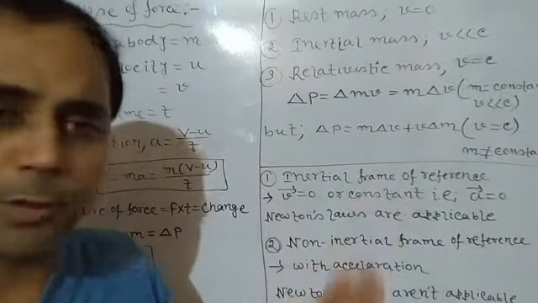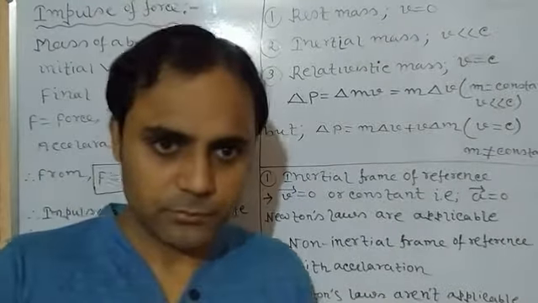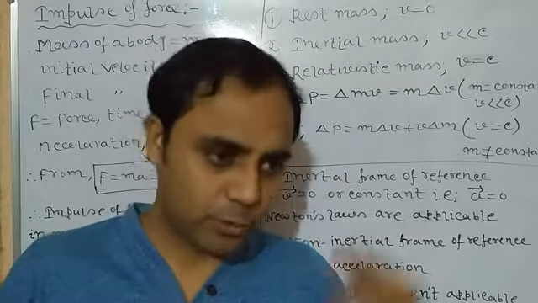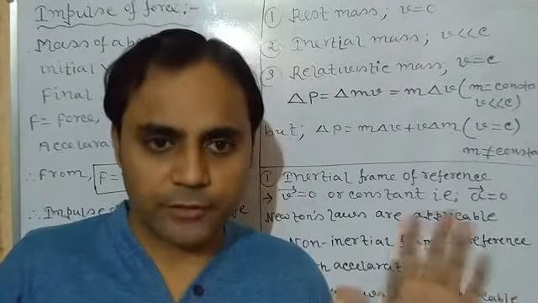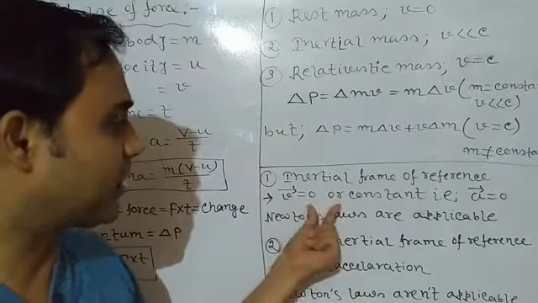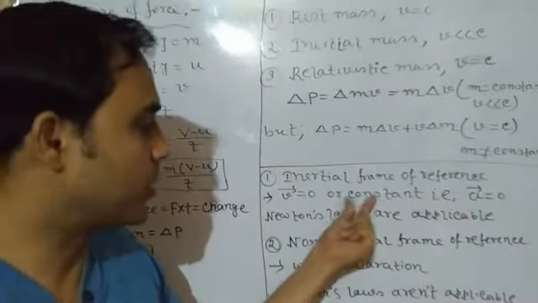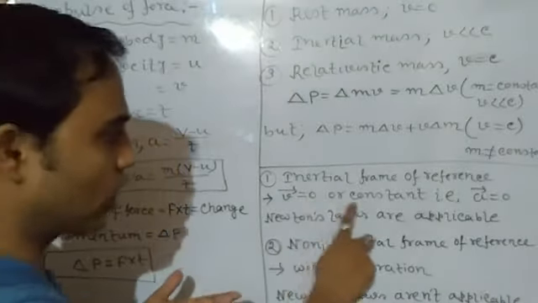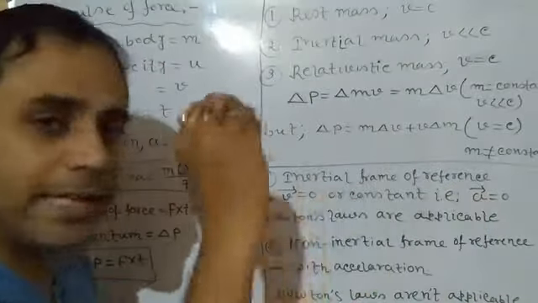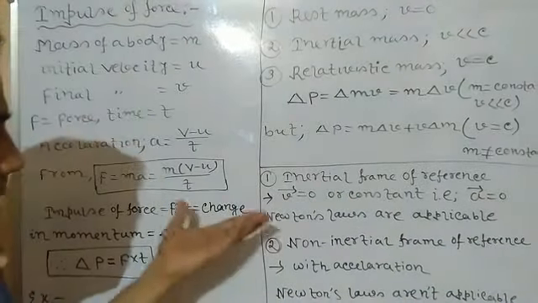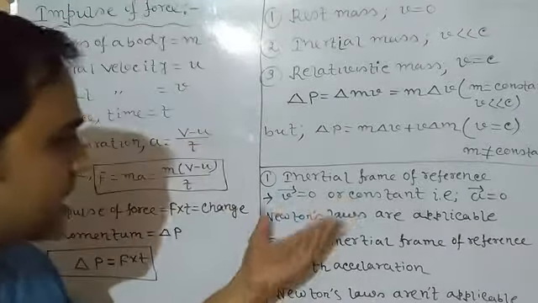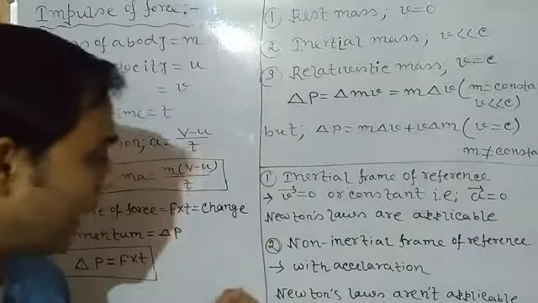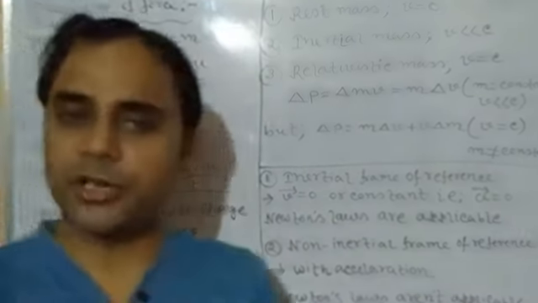Now what is inertial frame of reference? It means a frame of reference with respect to which we judge anything, that is the state of motion, the position, velocity of anything, if that frame of reference either is at rest or moving with constant velocity. That is v is equal to 0, means at rest, or constant velocity, which means it cannot have any acceleration. Clear? In that case it is called inertial frame of reference, and in inertial frame of reference Newton's laws are applicable. Whereas non-inertial frame of reference means having acceleration or retardation.